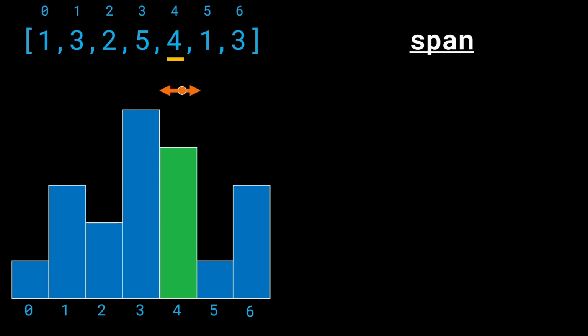What I want to do is I want to expand this. I want to take this rectangle and stretch it in both the directions. So I want to first stretch it in the right direction, but I see that down below is actually a value 1. So at the index 5, the value decreases from 4 to 1, which means that this sort of restricts my movement in terms of right direction. But what if I want to expand it towards the left? If I want to expand it towards the left, I can, because towards the left, there is a value higher than this current one.